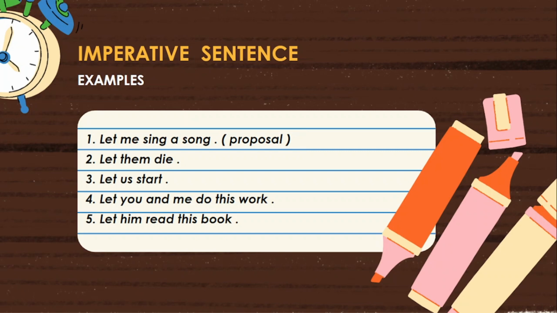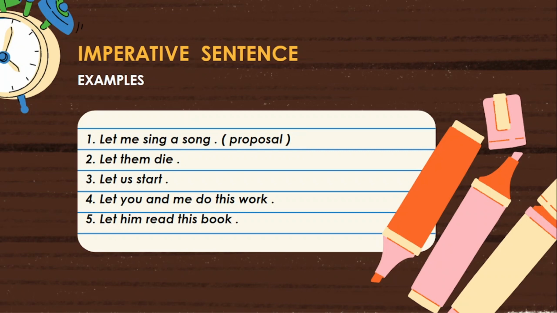Next, third one. Let us start. The sentence starts with the verb let, so it is a let sentence. The word let is followed by us, an object form or an object. Observe it. Immediately, plain infinitive start is written. Observe it. Don't write the preposition to after the object us.